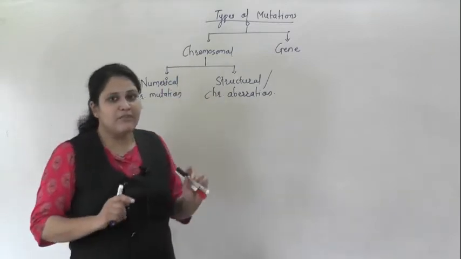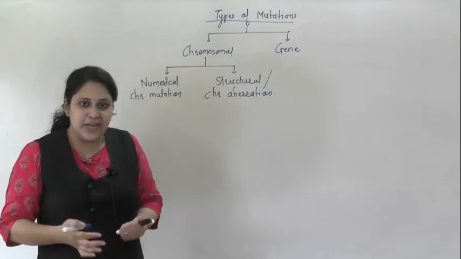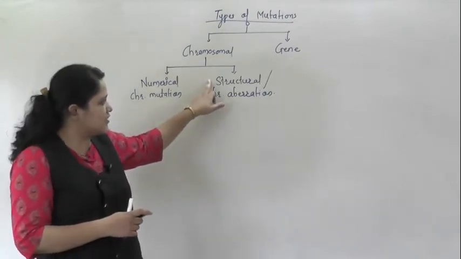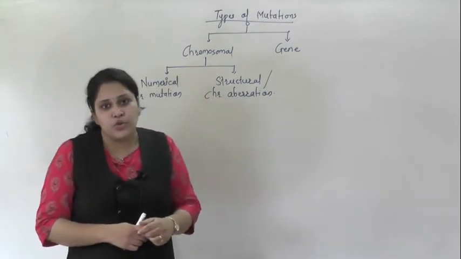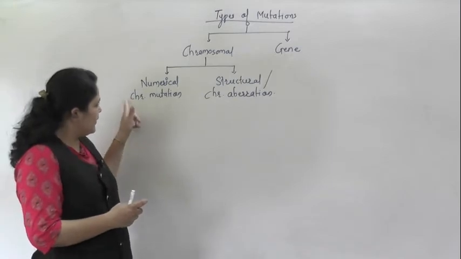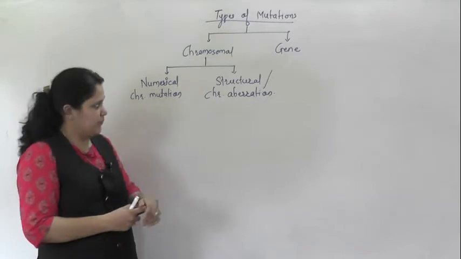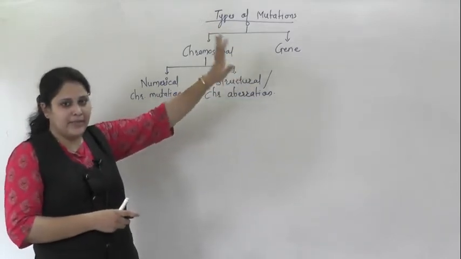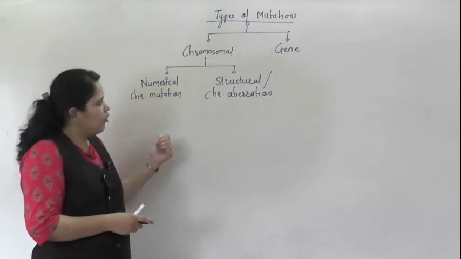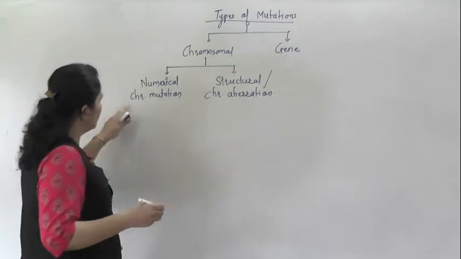Mutations related with the structure of chromosome, if there is any change in the structure of chromosome than the normal structure, are known as structural mutation. These are also known as chromosomal aberrations. Fine. That part I am not writing now. First we will complete this and then we will make the basic chart for this.